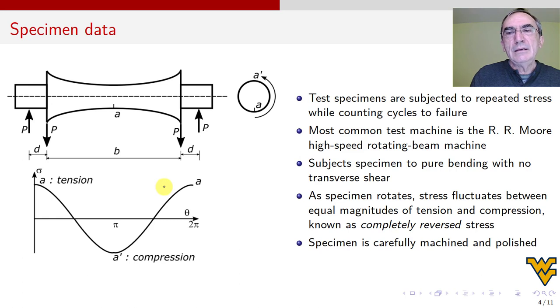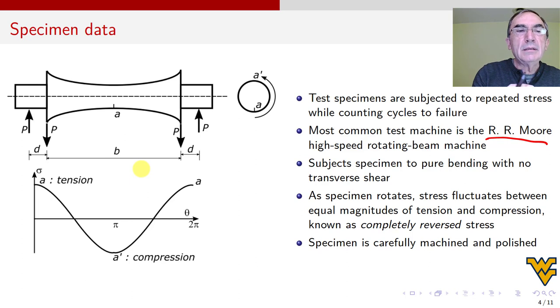To do testing, somebody else has done it, or you decide to do it. Most people use the R.R. Moore specimen. Yes, this is the specimen here. We describe this specimen in detail so that you understand the limitation of the data, because then we're going to have to correct that data for a practical application.